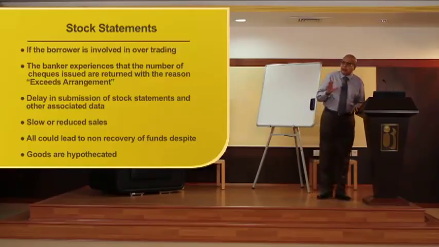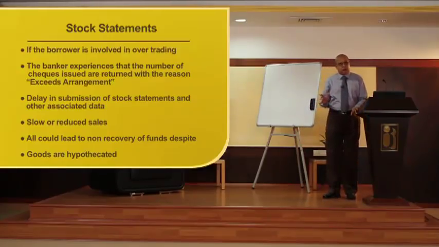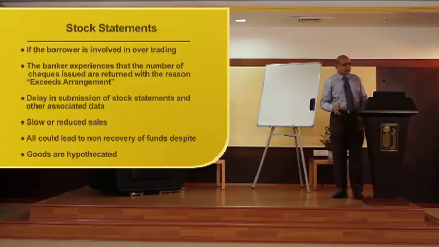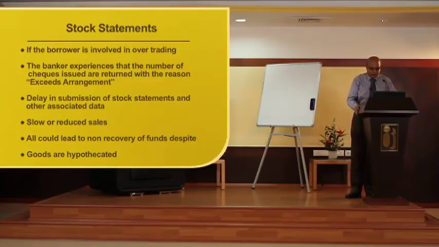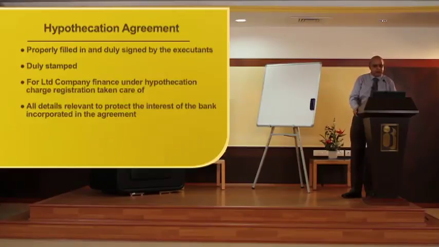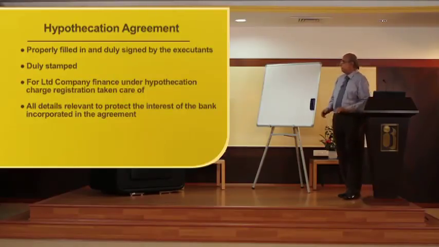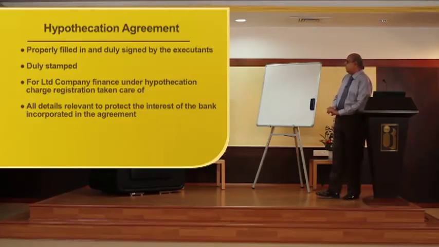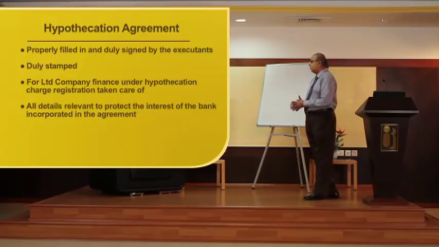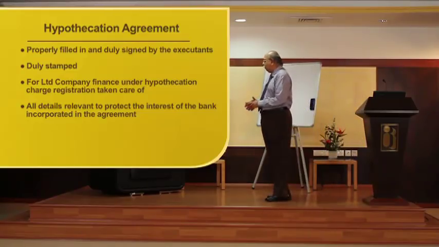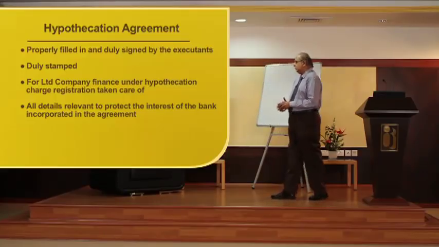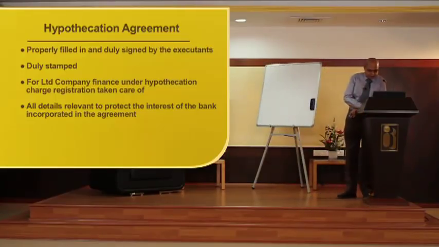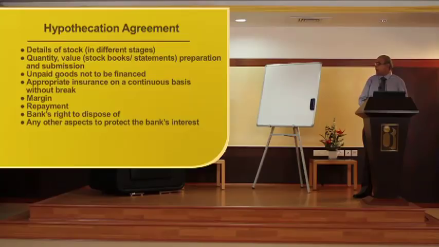When security is there, that gives support. That alone will not bring the recovery. The banker has to be more careful in monitoring the accounts on a regular basis without exception. The hypothecation agreement should be properly filled in, duly signed by the executants, and duly stamped. For a limited company, for finance and hypothecation, charge registration has to be done. All details relevant to protect the interests of the bank are to be incorporated in the agreement. These are the things which should appear in the agreement to protect the interests of the bank.